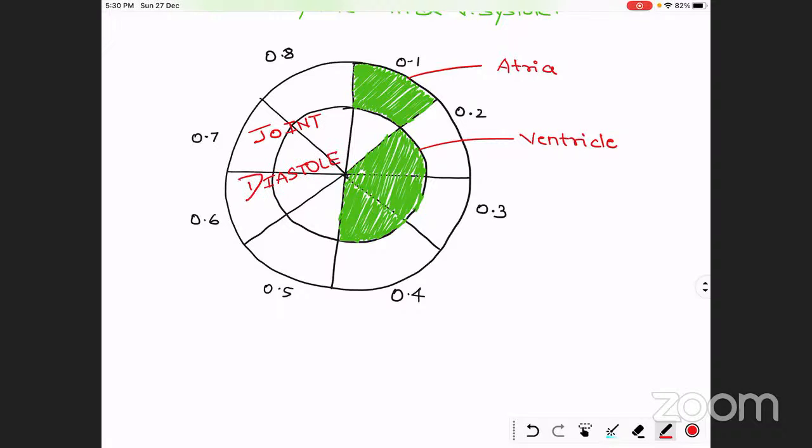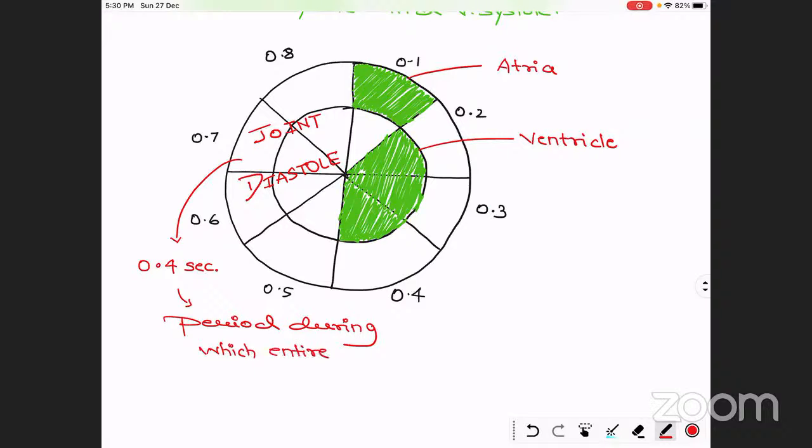And if you ask the duration of joint diastole, you can notice from this circle that joint diastole starts from 0.5 second and ends at 0.8 second, means total joint diastole is of 0.3 second. If you ask what is joint diastole, then this is the period during which the entire heart, means the atria and the ventricle both, is in diastole.